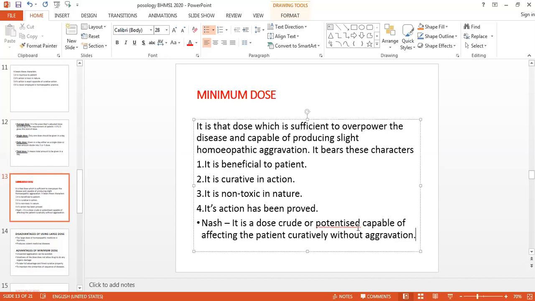So इतना ही उसको dose देना है कि वो बस sufficient है उतना ही कि जो overpower कर सके वो natural disease को without any disease aggravation, without any medicinal aggravation, and if possible homeopathic aggravation अगर वहाँ पे होता है then it should be of short duration.